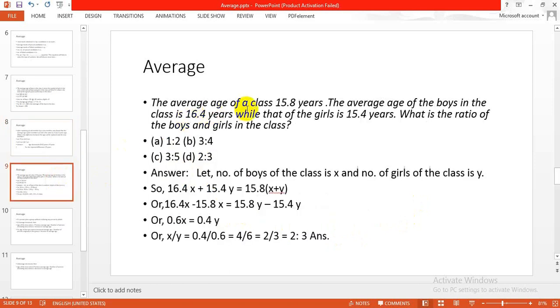Average. The average age of a class is 15.8 years. The average age of boys in the class is 16.4 years, while that of the girls is 15.4 years. What is the ratio of the boys and girls in the class? Answer. Let number of boys in the class be x and number of girls in the class be y. So x into 16.4 plus 15.4 into y is equal to 15.8 into x plus y. So here we can calculate the ratio of x and y, that will be 2:3.